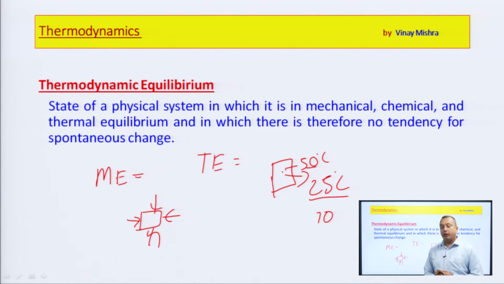In this way, we have seen that for a system, if it is in mechanical equilibrium, net forces are 0. If it is in thermal equilibrium, there are no spontaneous changes in terms of heat transfer and work transfer, and no temperature differences. If it is in chemical equilibrium, that means no chemical reactions are taking place in that condition.